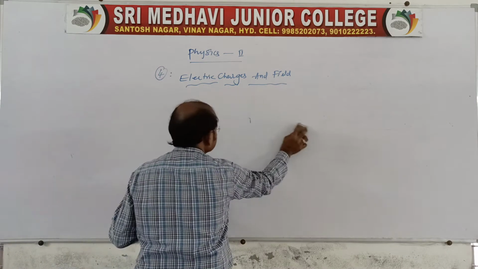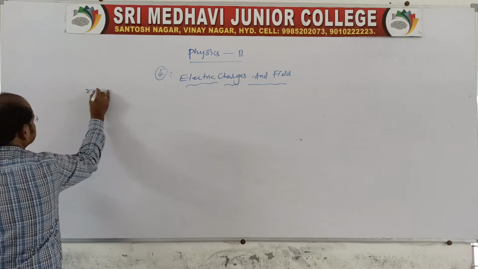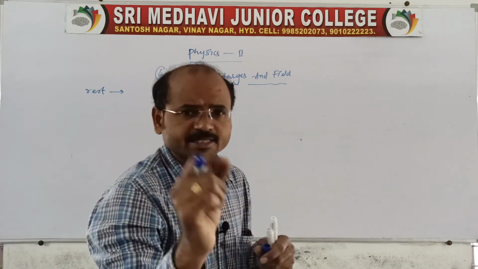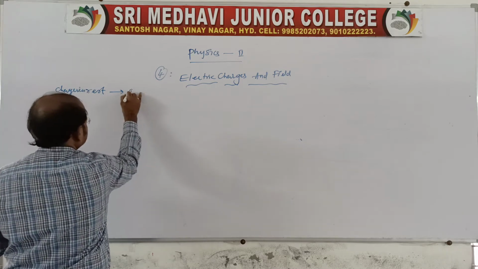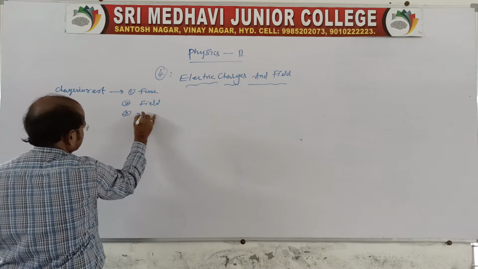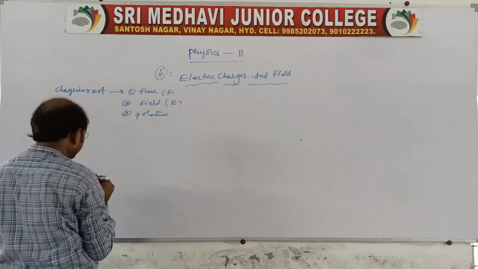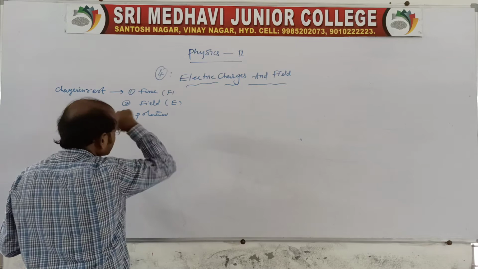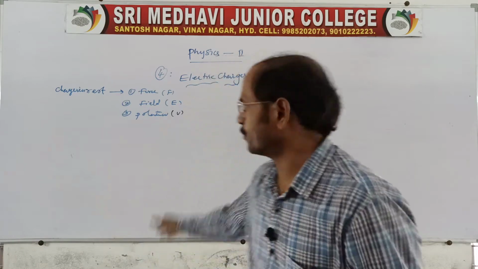Remember, if a charge is at rest, it can create three things. First, a force, which is F. Second, a field, which is capital E. Third, a potential, which is V. So a charge at rest can create force, field and potential.